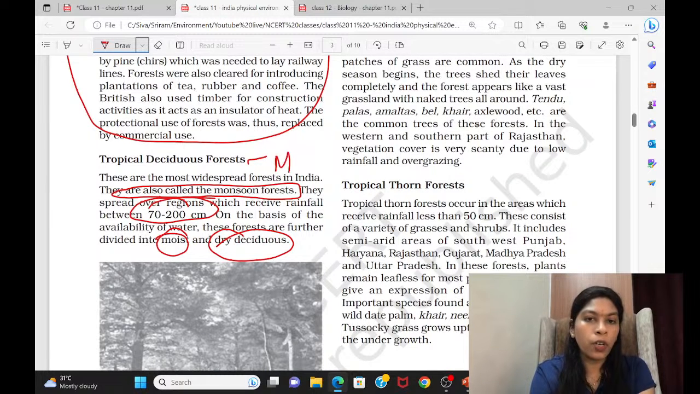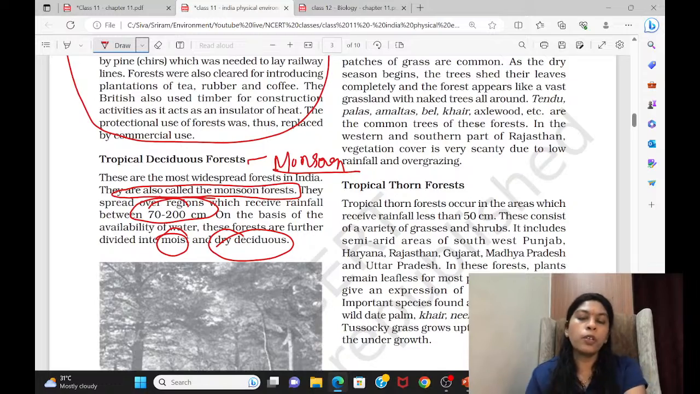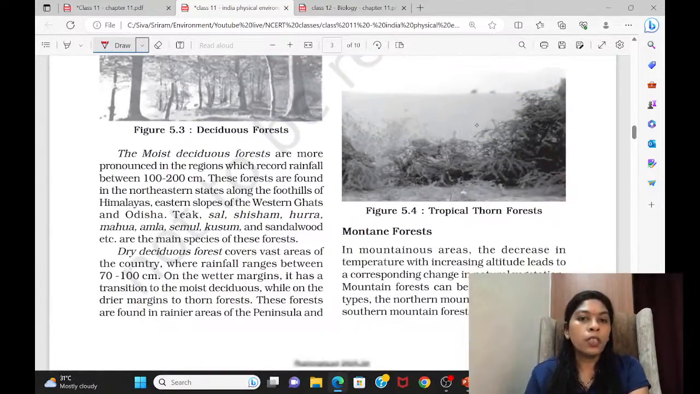Put a hyphen and write here only. So if they are mentioning monsoon forest in your question paper, you should know it is about deciduous forest. Okay. Then come to this. Rainfall is like this. And where can you find them? In the northeastern states, in the foothills of Himalayas. That's why I told it. Nearby the foothills, you will be finding this.